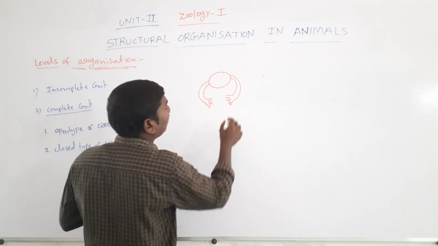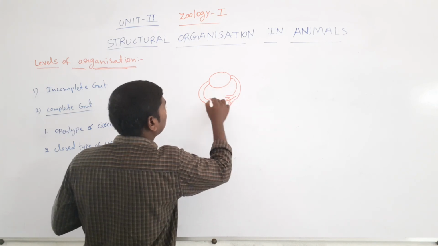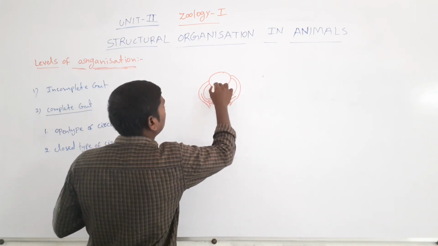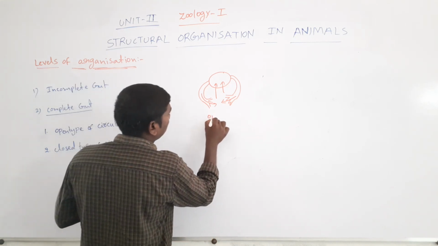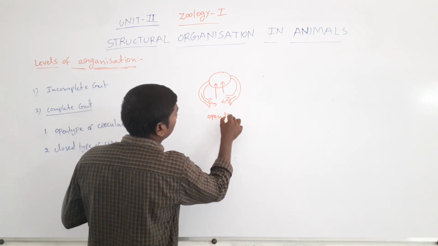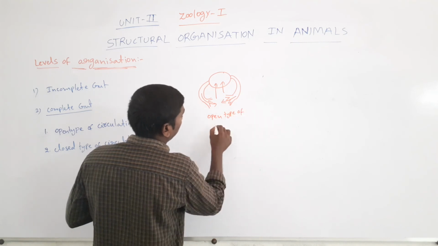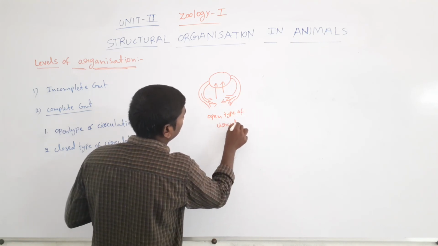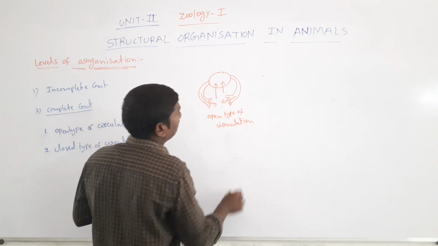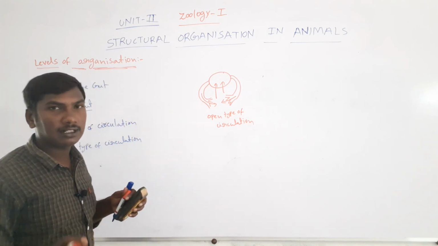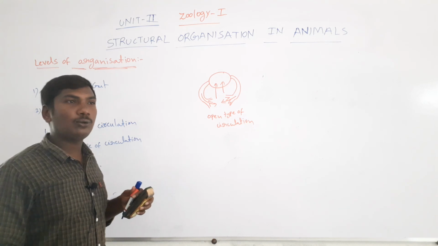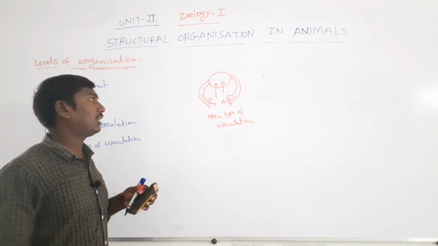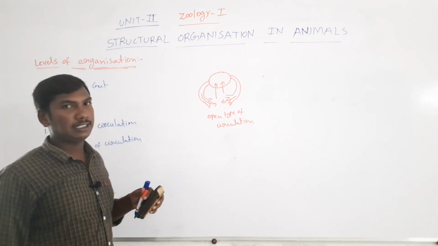Blood is pumping only to the empty spaces. So these are the open type. Open type of circulation means the blood is pumping from the heart to empty places. So they are called the open type of circulation.